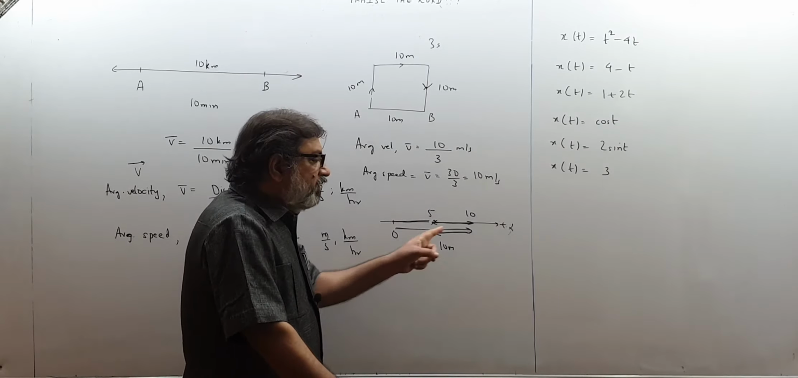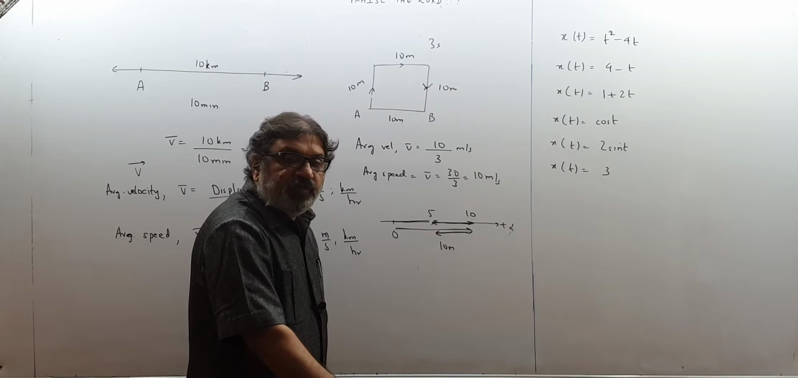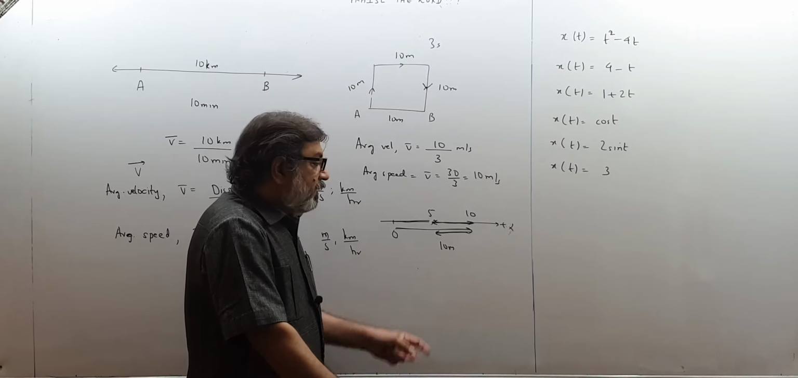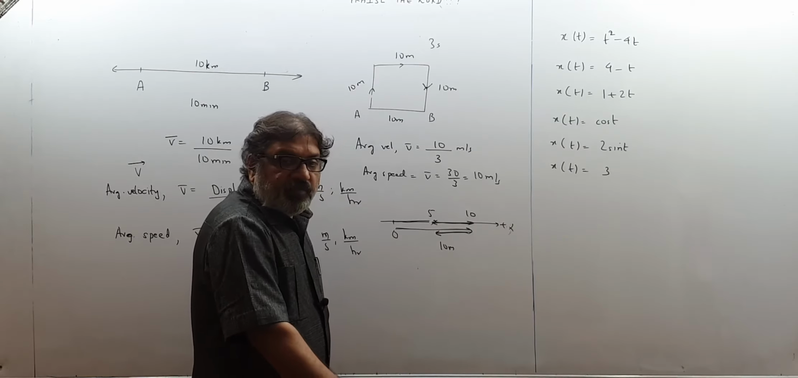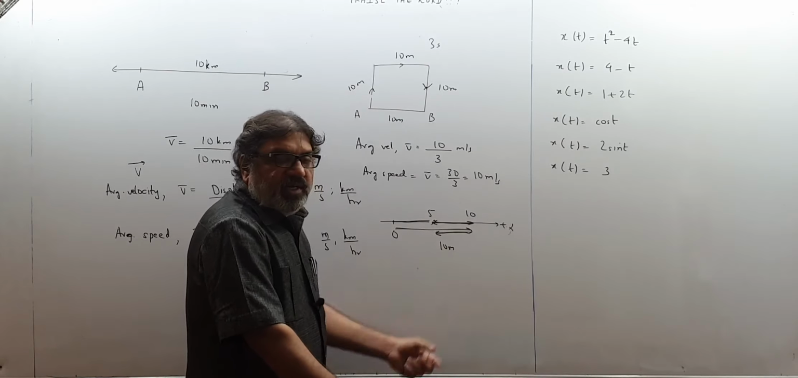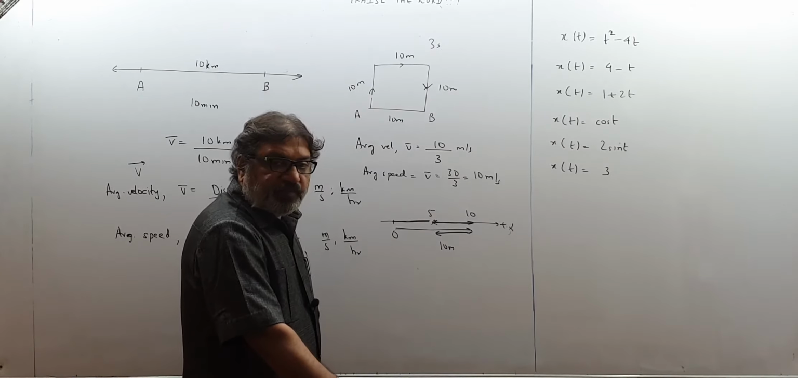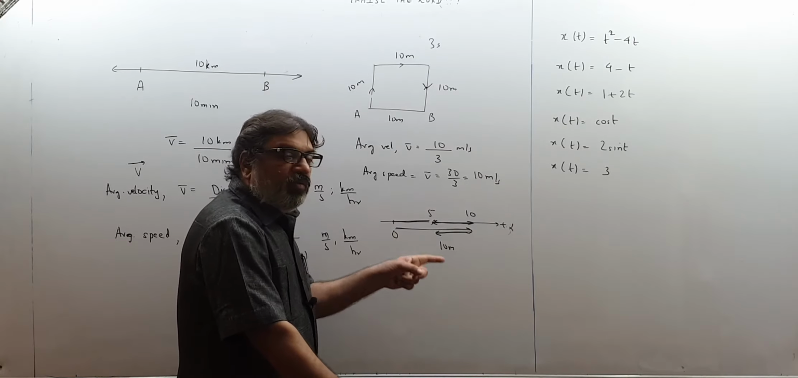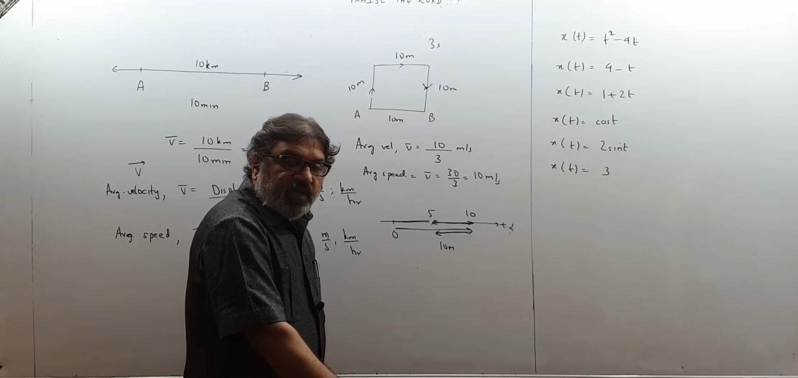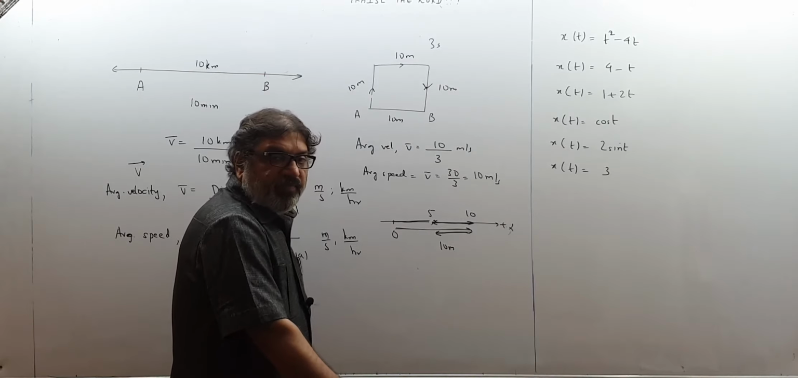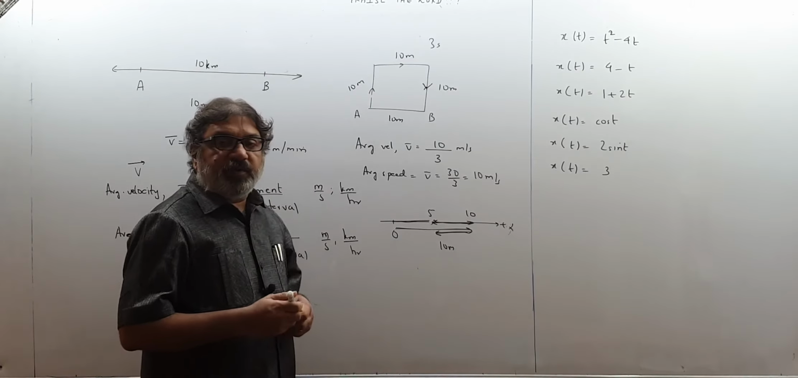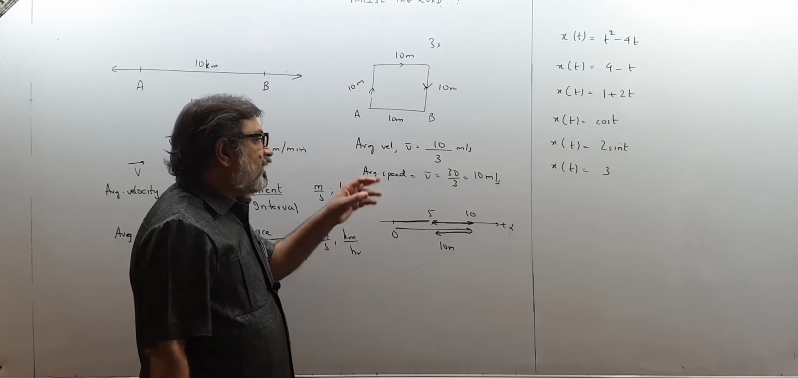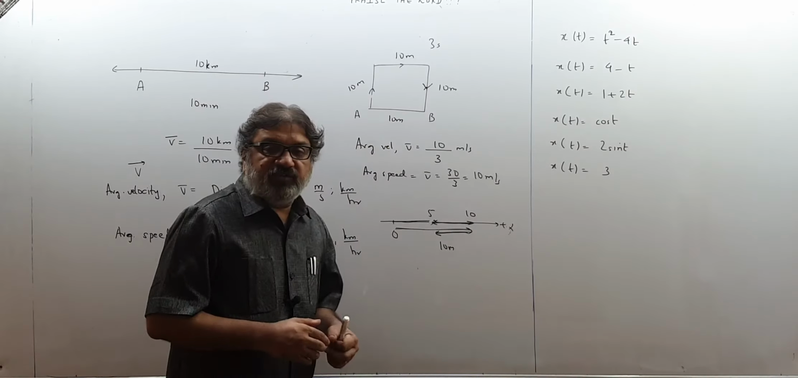So if a body is moving in one dimension, it does not mean distance and displacement will be equal, because even if moving in one dimension, the distance is 15 meters and displacement is only 5 meters. But if it keeps on moving in one dimension and does not change its direction, then definitely distance and displacement will be equal, and at that time average velocity and average speed will have the same value.